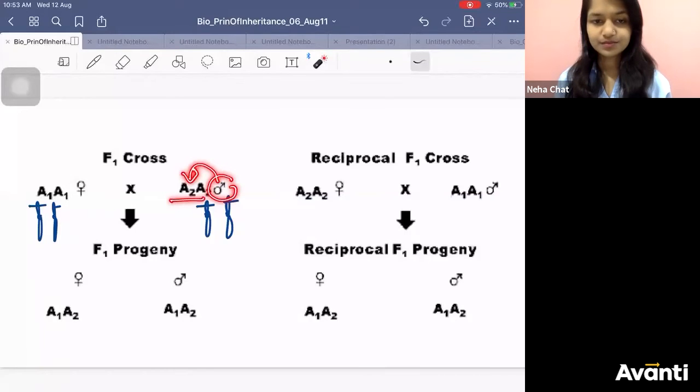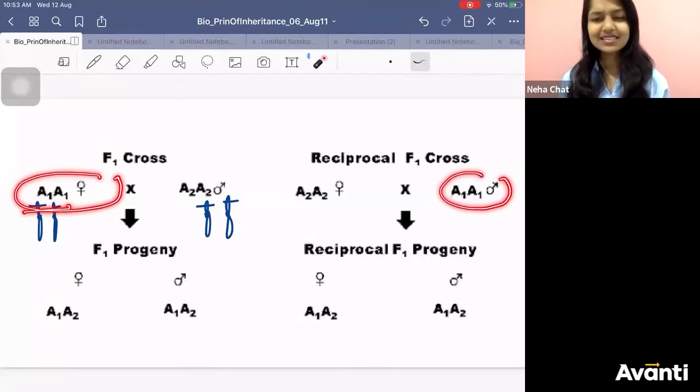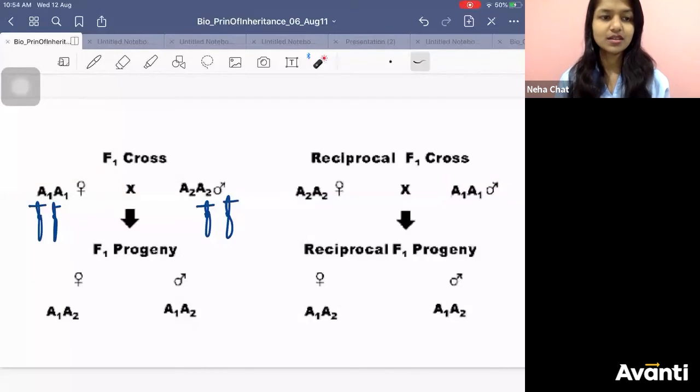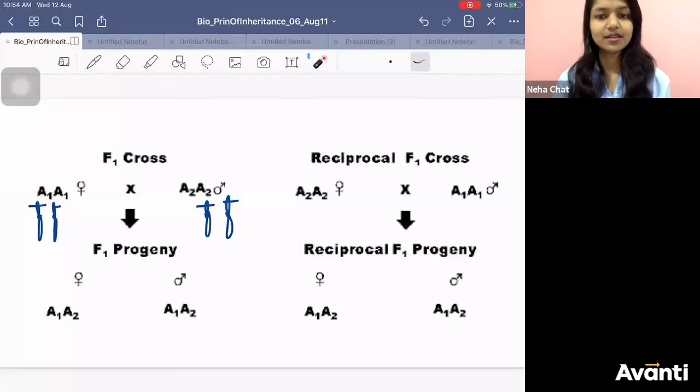Now the next time, you will exchange it. A2, A2, you will not take from male, you will take it from female. And A1, A1, you will not take from female, you will take it from male. And this is reciprocal cross. Right? This was the only concept. The gene which you take, you just interchange it. I want to take it from female now, and this I want to take it from male. That is all reciprocal cross.